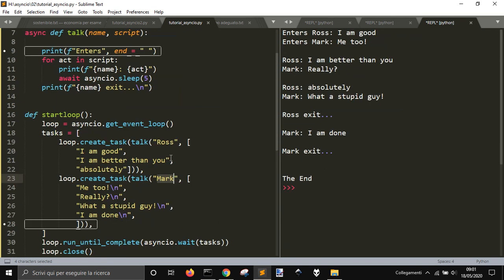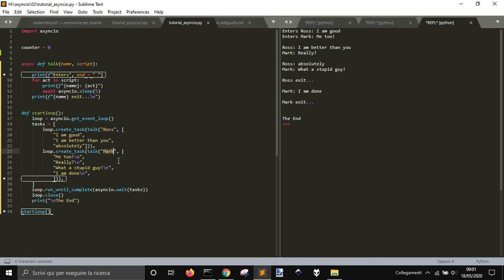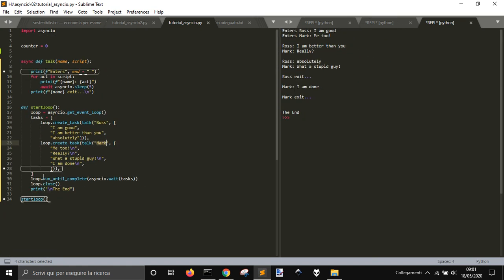So I hope this clarifies something about this function: creating a loop, creating a list of tasks for the loop, and then run until complete, calling Asyncio wait with the list of tasks, and so this will run this function here.